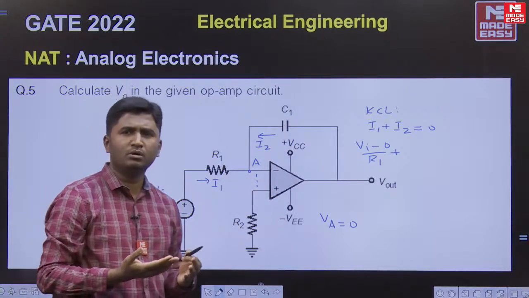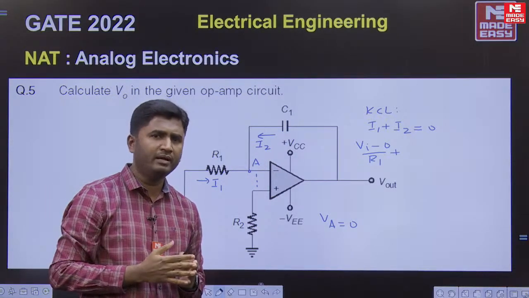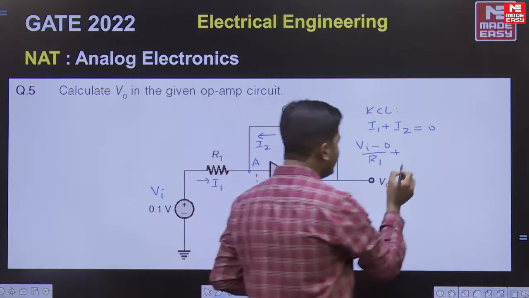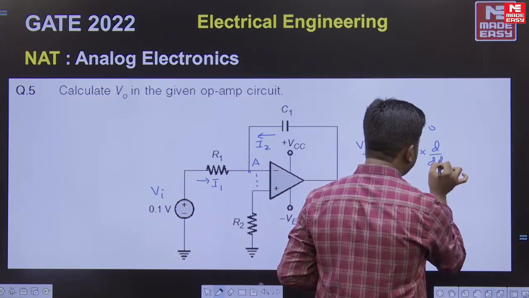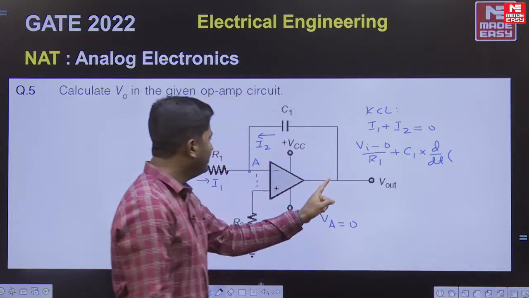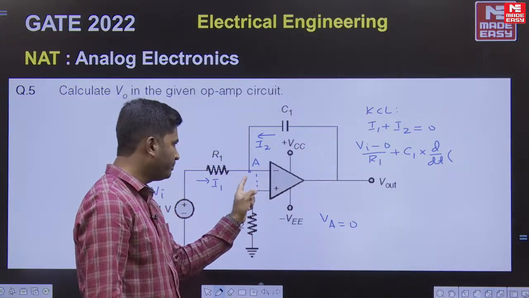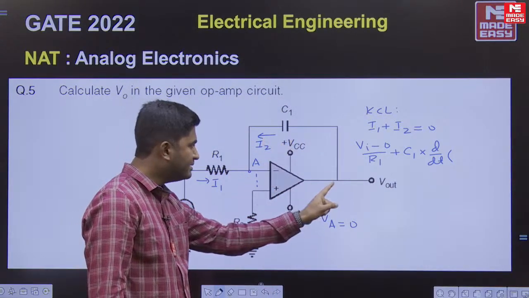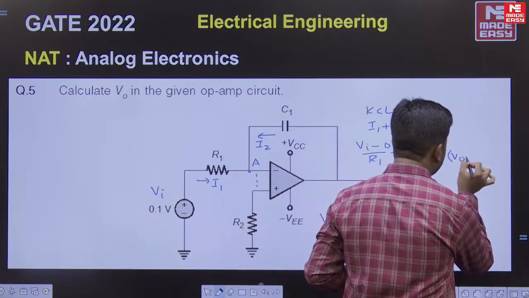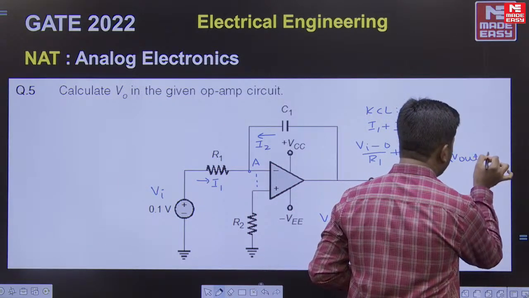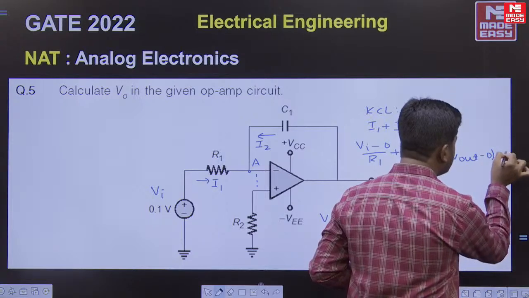Current through a capacitor is always C into dV by dt. So it will be C1 into d by dt of V out minus 0. Voltage across C1 is V out minus 0.